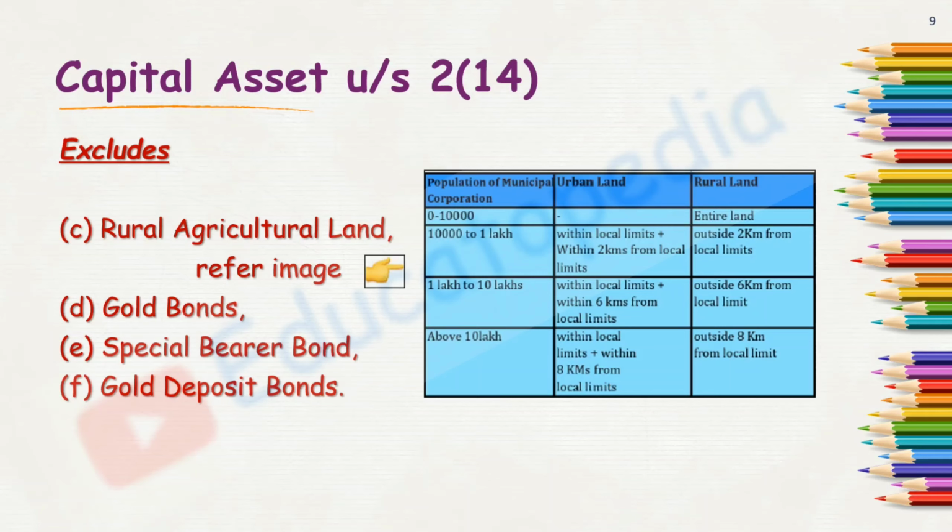So this is how we are having again 6 exclusions to the definition of capital asset. First was our stock in trade, second was our personal effect which had a few exclusions again, and the third is rural agricultural land, next is gold bonds, special bearer bonds, and the last one is gold deposit bonds. So these are the 6 items which will be excluded from the definition of capital assets.